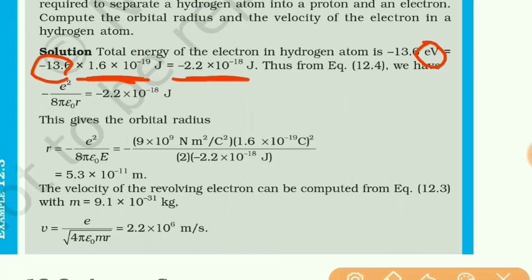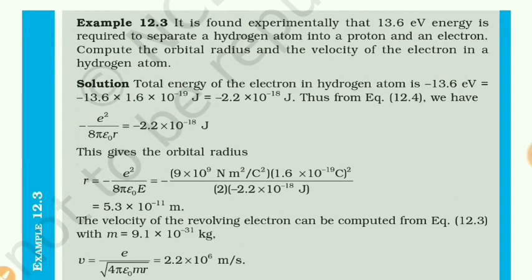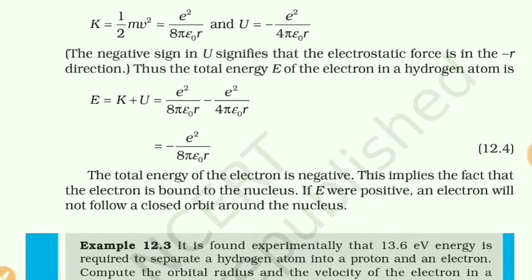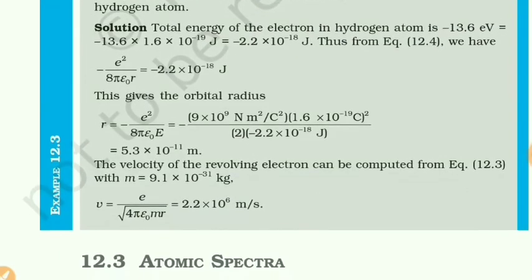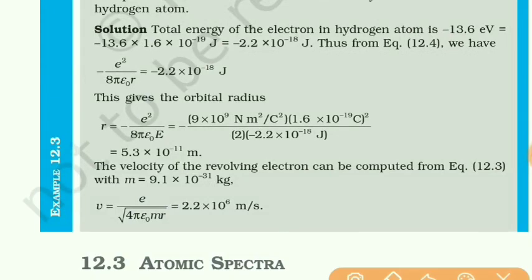Now this is the total energy, and we have the formula for total energy. This is the formula for total energy. In this equation, just make R the subject. So if we make R the subject, we'll get this equation.